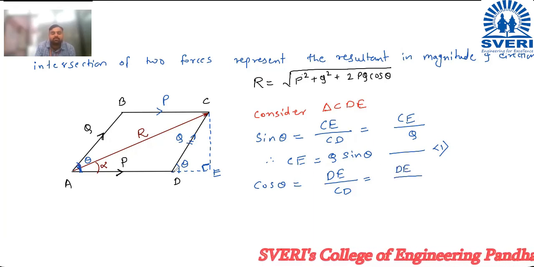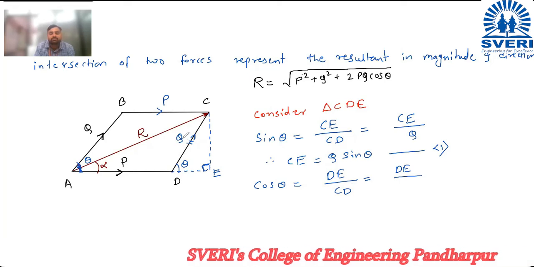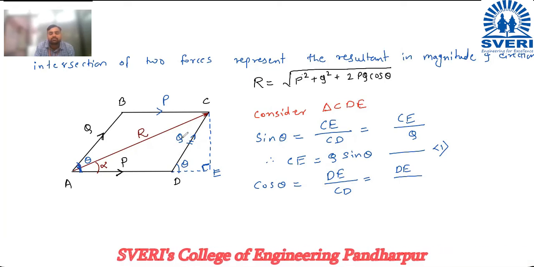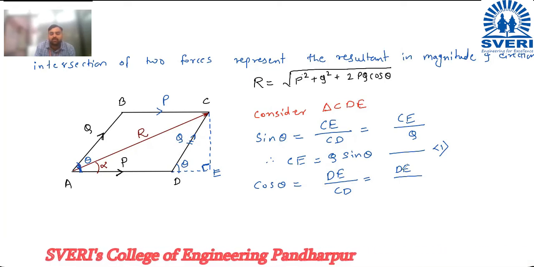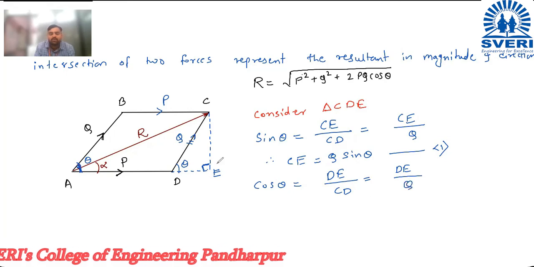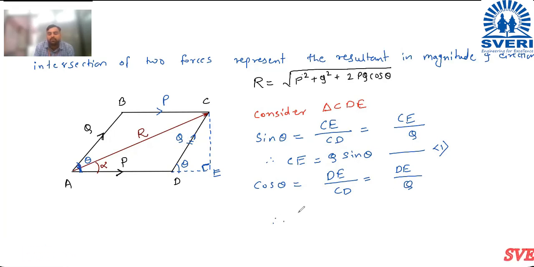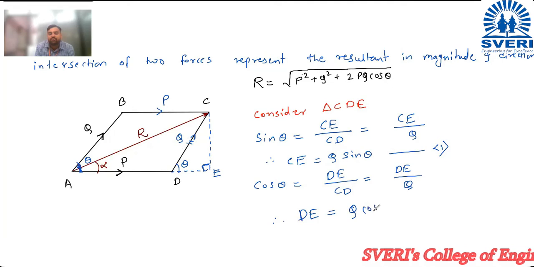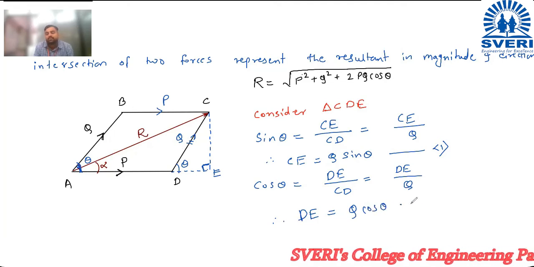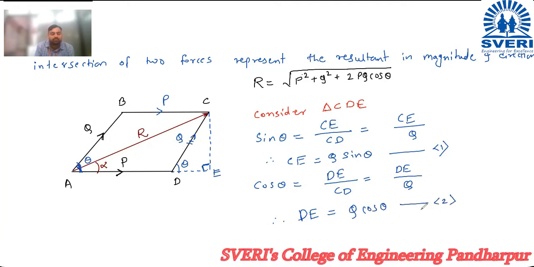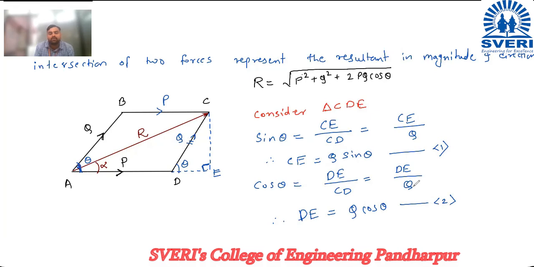CD means what? CD means Q. The value of CD is Q. Here also we have kept CD equal to Q. So therefore DE is equal to Q cos theta. This is our equation number 2.